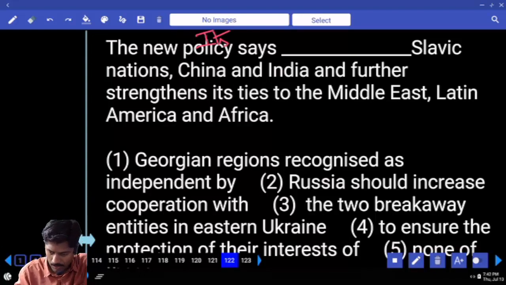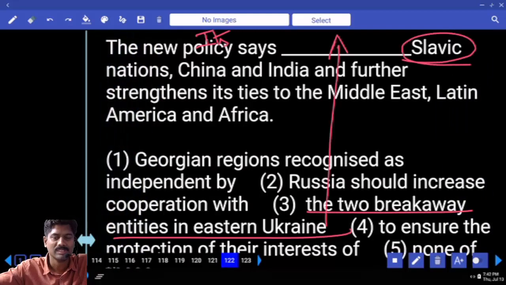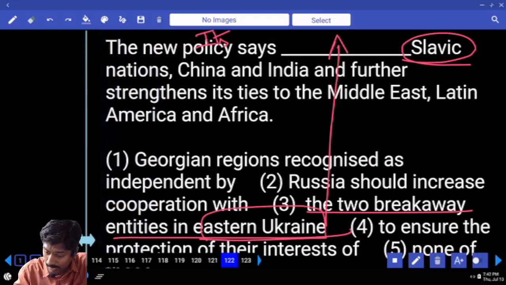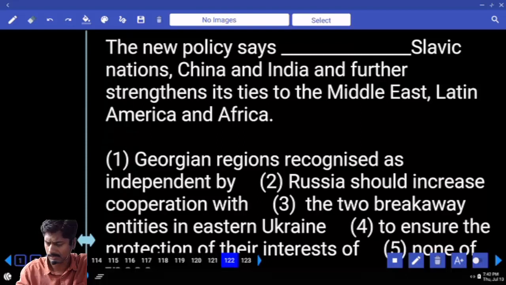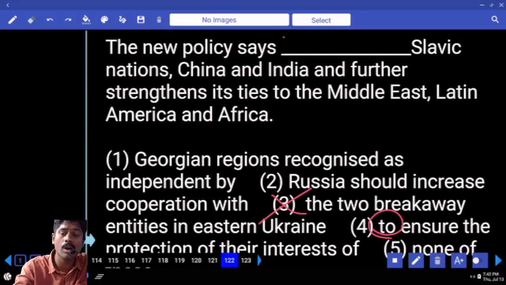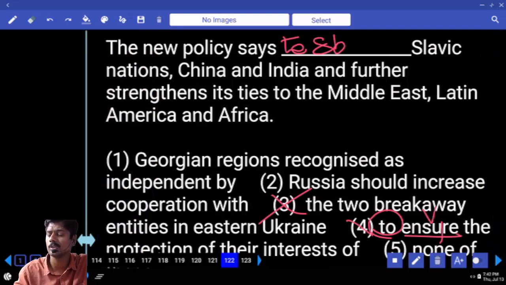See, if I want to take third statement here, ending should not be this. It says the 2 breakaway entities in eastern Ukraine and Slavic nations. If I want to take Slavic nations and eastern Ukraine, there should be and or at least comma. Not possible. Third one, not sure. The new policy says, it says 2. If I am taking 2 after says, I require somebody. My father says to me, my mother says to me, the faculty says to me. Like this we need to take. Here directly verb is given, so this is also not possible.